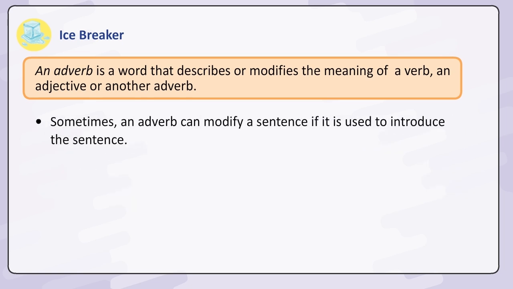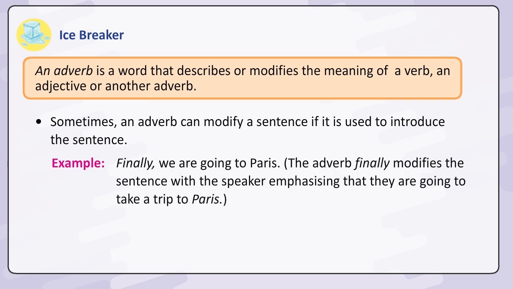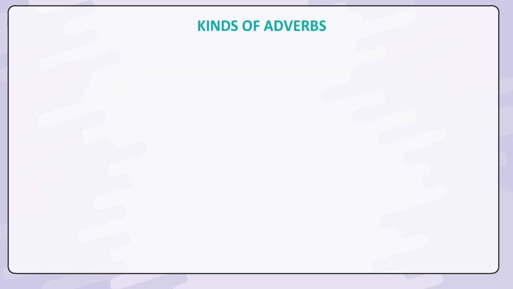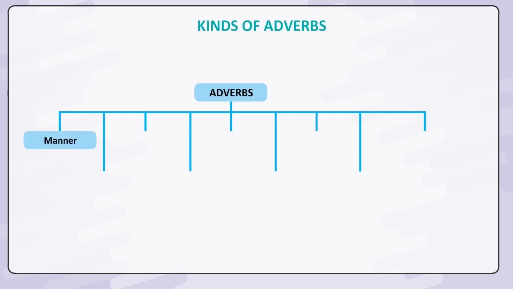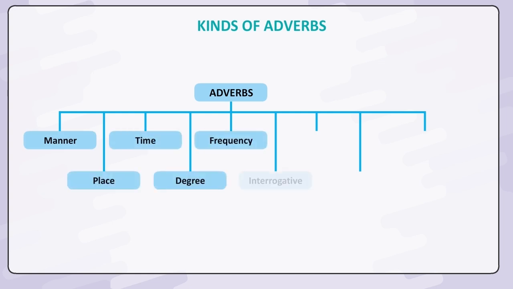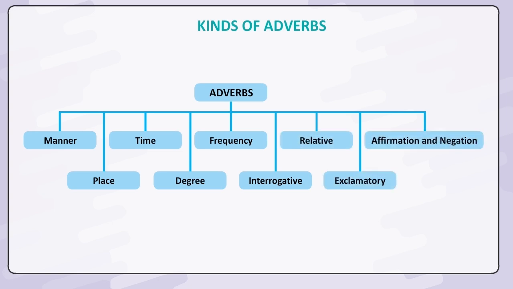Sometimes an adverb can modify a sentence if it is used to introduce the sentence. Example: Finally we are going to Paris. The adverb finally modifies the sentence, with the speaker emphasizing that they are going to take a trip to Paris. Kinds of adverbs. Adverbs: manner, place, time, degree, frequency, interrogative, relative, exclamatory, affirmation, and negation.